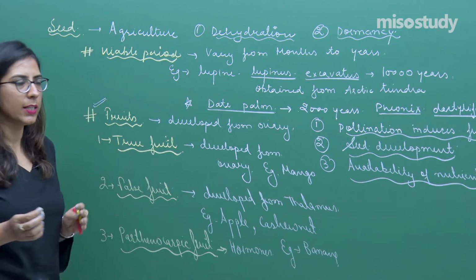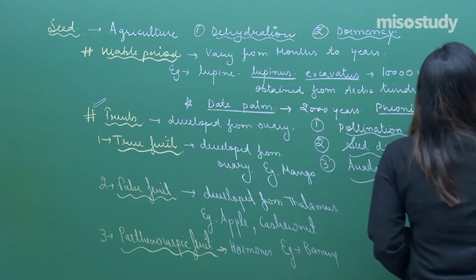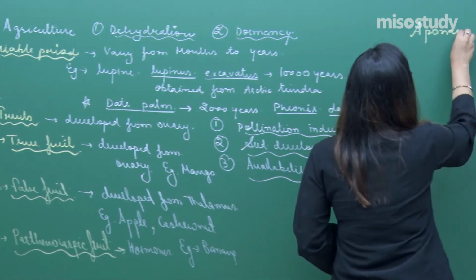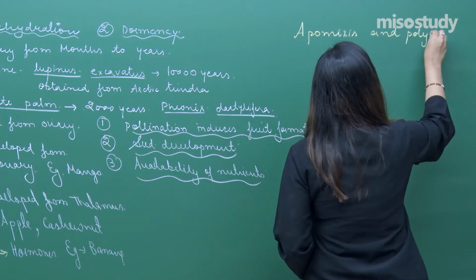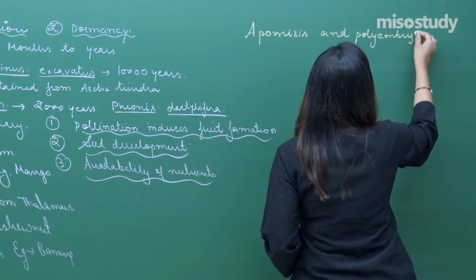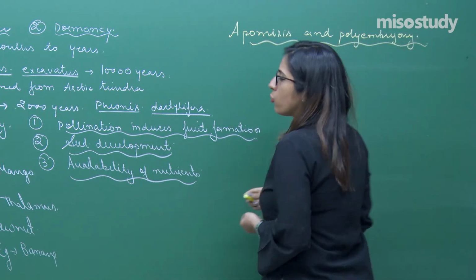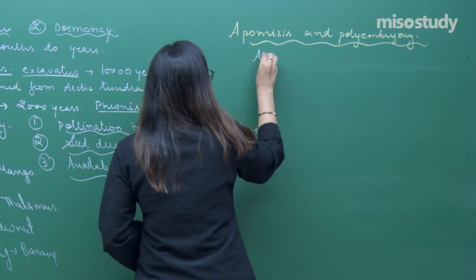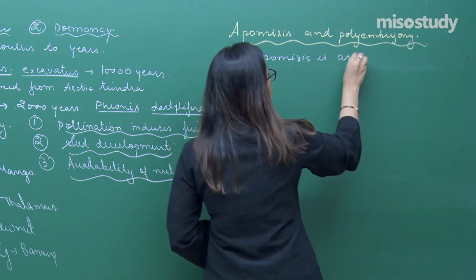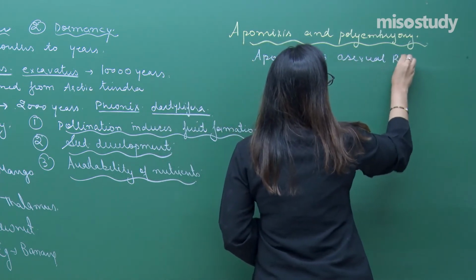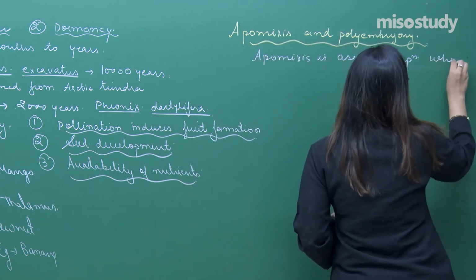Now, in your NCERT, one very small topic is mentioned, that is apomixis. Let's talk about the last topic. Come to this side, students. Apomixis and polyembryony. So, what is apomixis? Apomixis is asexual reproduction which mimics sexual reproduction.